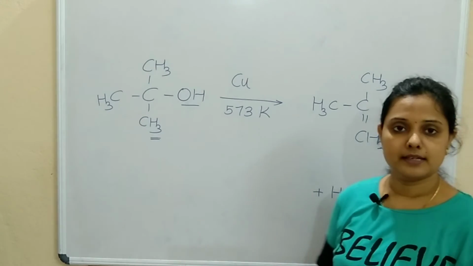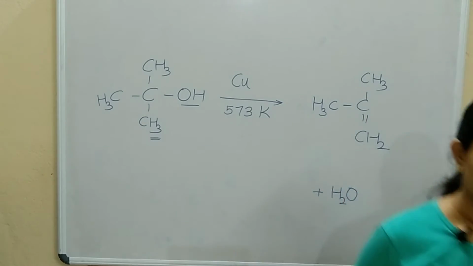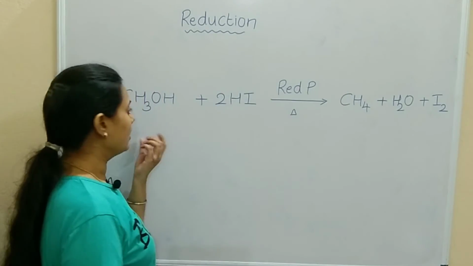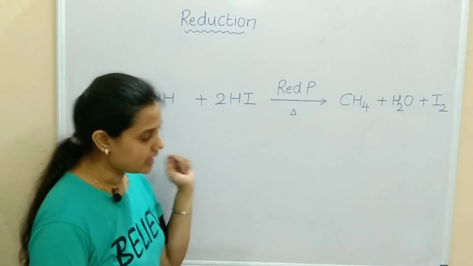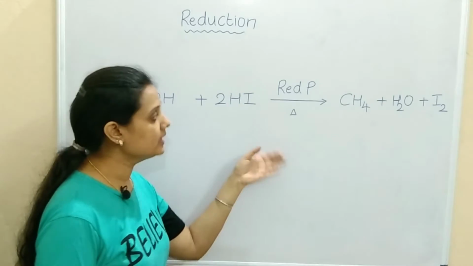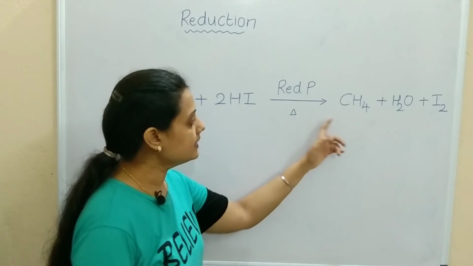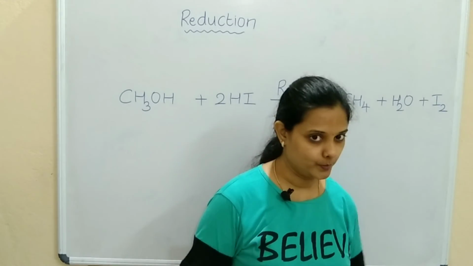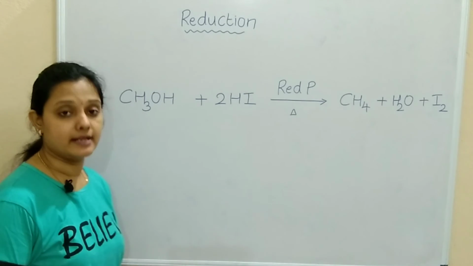We will move to the next reaction, that is reduction of alcohols. So I have written only one equation, that is methanol, any alcohol. It is reacting with HI, hydrogen iodide. It undergoes reduction in the presence of red phosphorus and forms methane, water and I2. Now we have to explain how this reaction undergoes reduction.